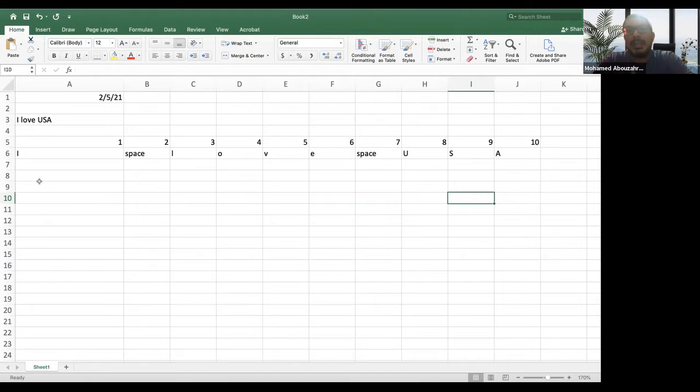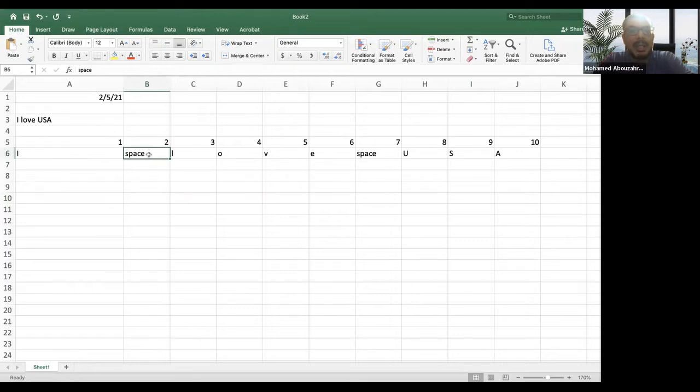So in computer science and in Excel, we came up with a set of functions that allow us to find these delimiters, okay? So we can find the location of the space, right? And once we find the location of the space, we can use this knowledge to divide the sentence into words, right?